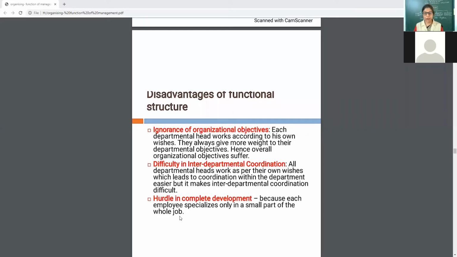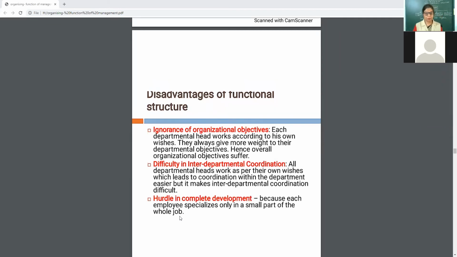Just now I told you, the marketing department will work on their objectives, on their aims. They will work in their department only, but interdepartmental coordination may be problematic. Interdepartmental means the marketing department should coordinate with the purchase department, but in this situation, there may be a problem.